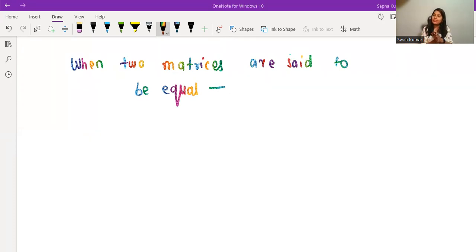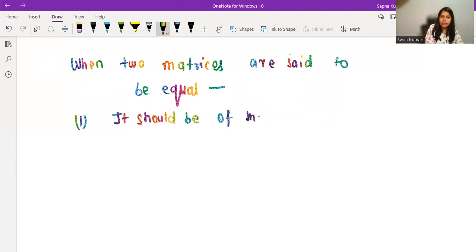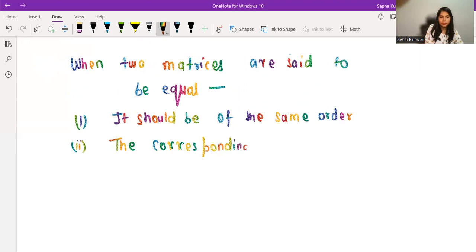And the second condition is that the corresponding entries should also be equal.